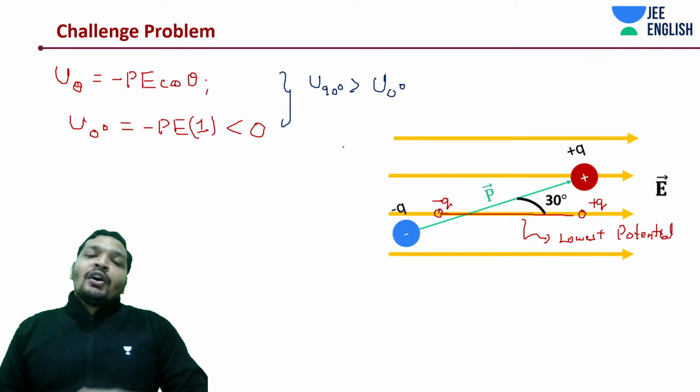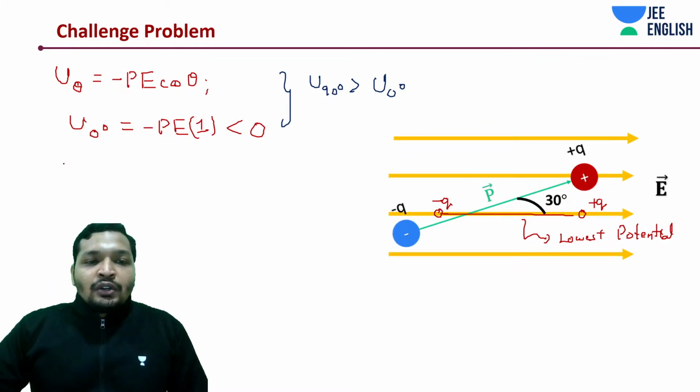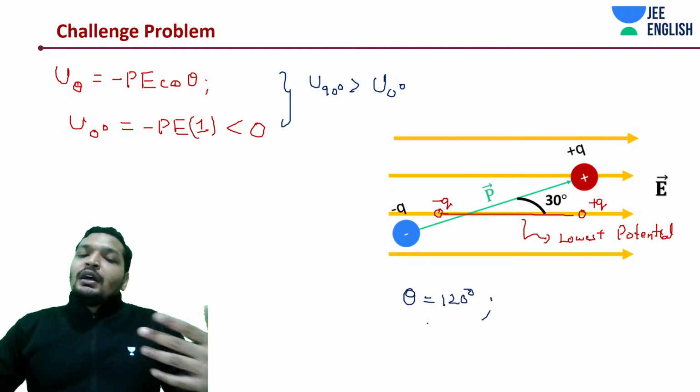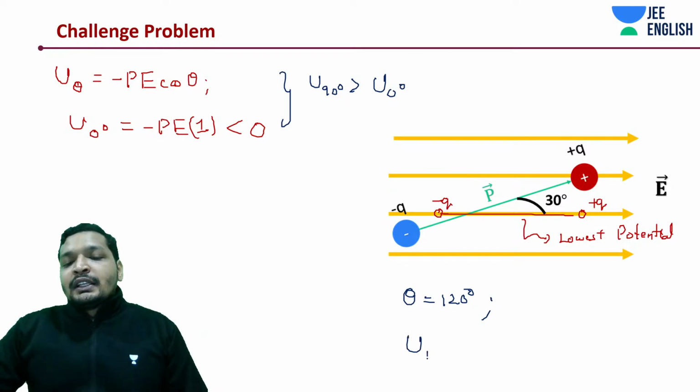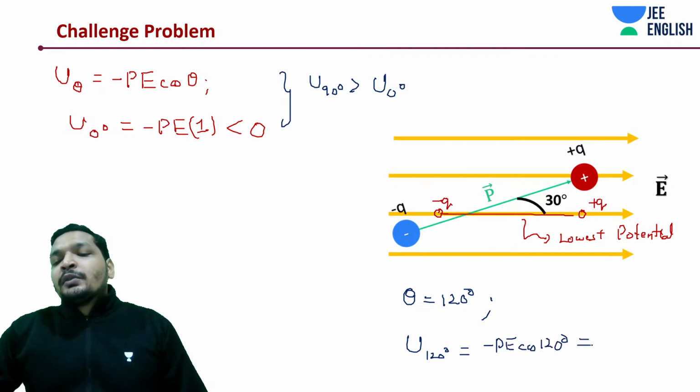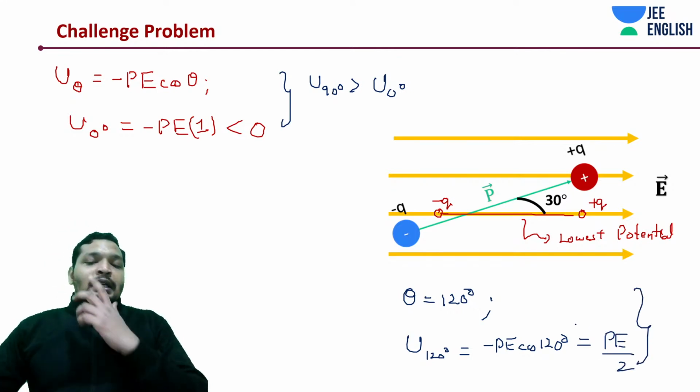If you notice beyond 90, let's take theta equal to 120 degrees. How much is U of 120 degrees? It's going to be minus PE cos 120. How much is cos of 120? It's minus 1 by 2. So this is going to be PE by 2, positive. So you understood a very important thing.